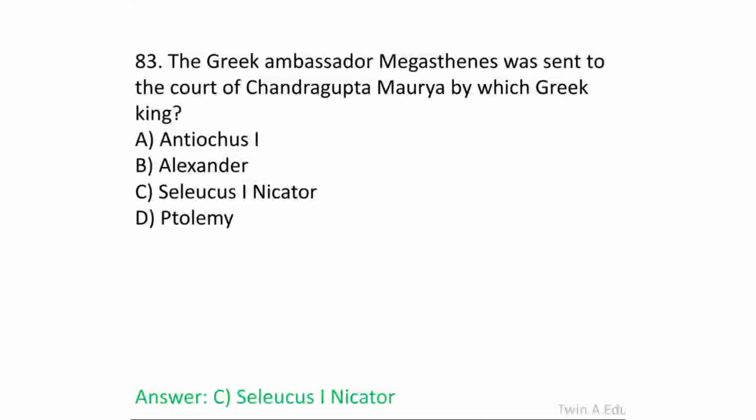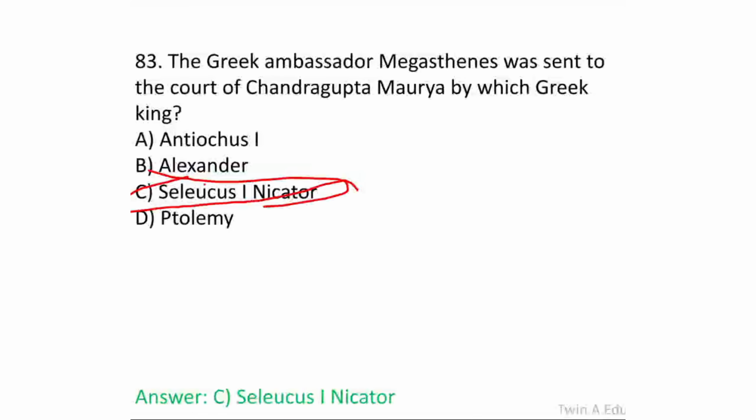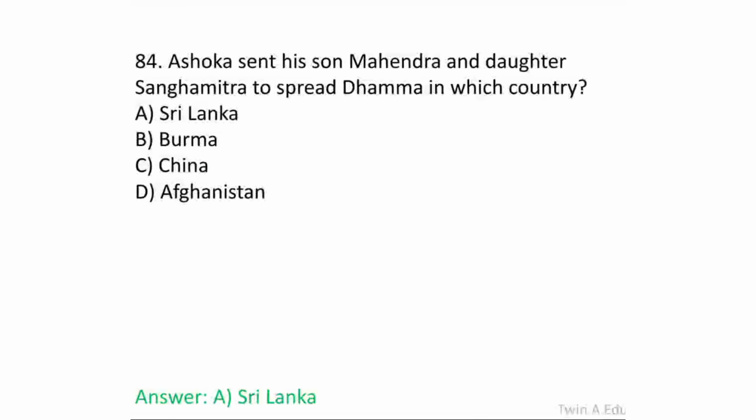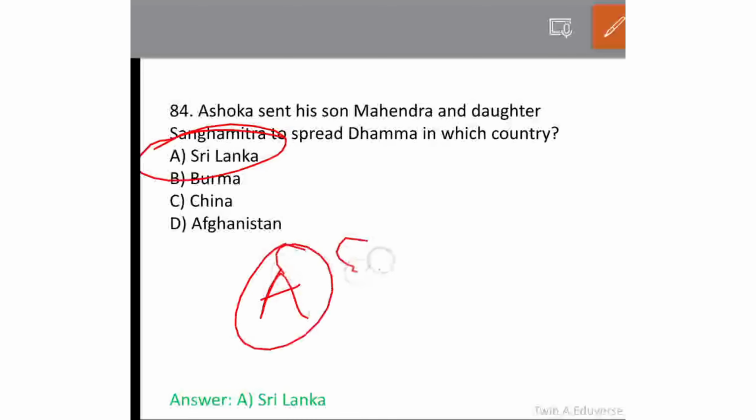The Greek ambassador Megasthenes was sent to the court of Chandragupta Maurya by which Greek king? We know the answer is option C, Seleucus Nicator. Ashoka sent his son Mahendra and daughter Sanghamitra to spread Dhamma in which country? It was Sri Lanka. Option A. This is a very important question.